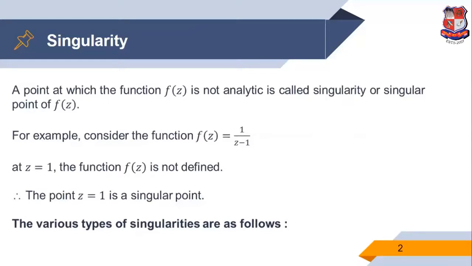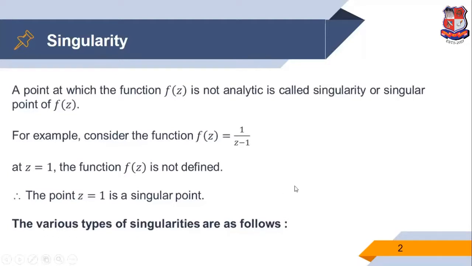of f of z. As for example, we consider a function f of z is 1 upon z minus 1. So easily we can say this function is not analytic at the point z is equal to 1, because this function is undefined at z is equal to 1. Except that point the function is analytic everywhere. So we can say the point z is equal to 1 is a singular point, or z is equal to 1 is a singularity of the function f of z is 1 upon z minus 1.